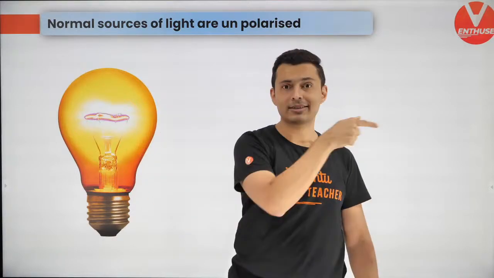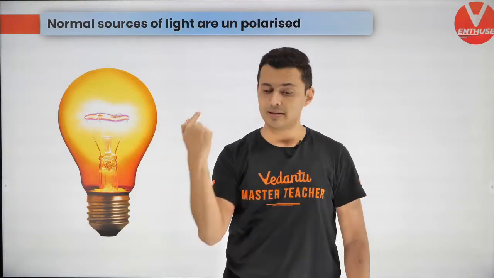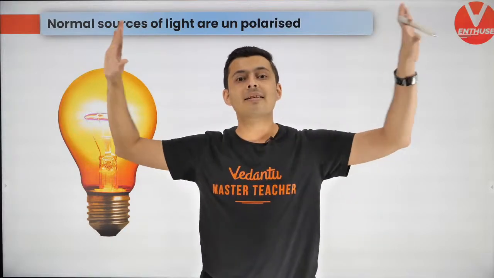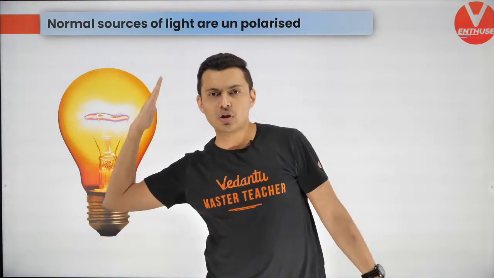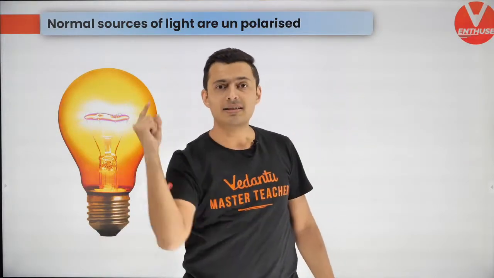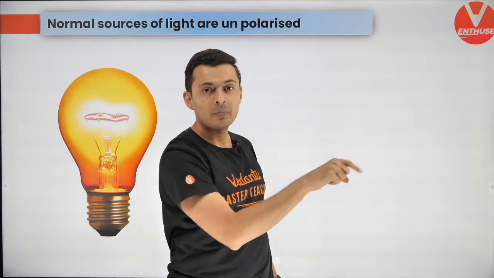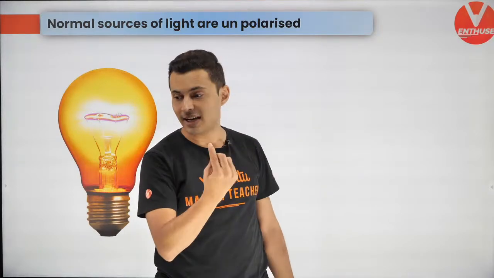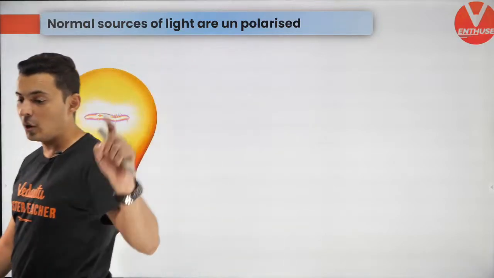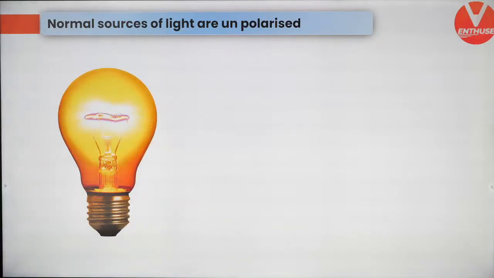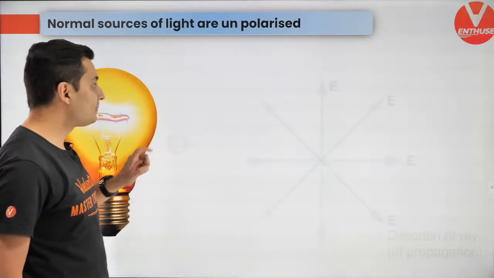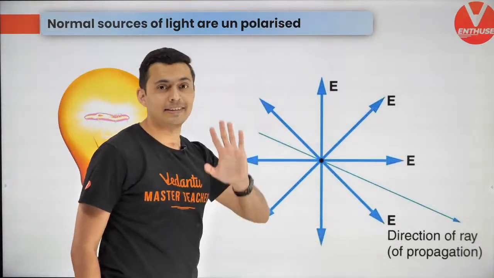Sometimes it oscillates in this direction, sometimes in this direction, sometimes in some weird direction. So it's in random directions. It's not one particular plane in which the electric field goes up and down. There are random planes, in fact. So that is the problem. So yes, the normal sources of light are unpolarized.